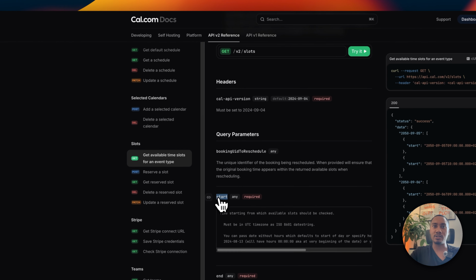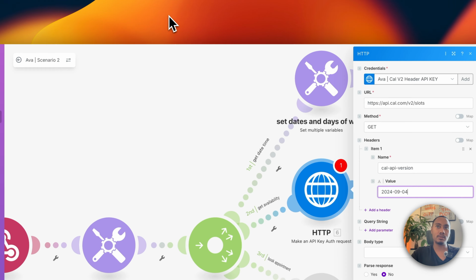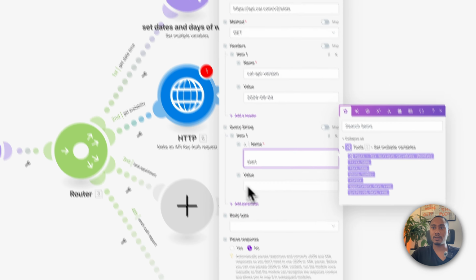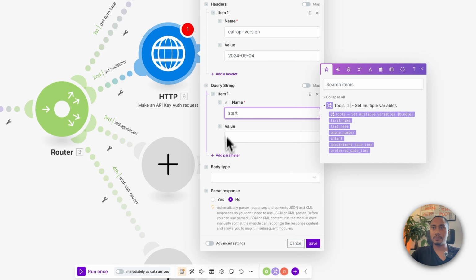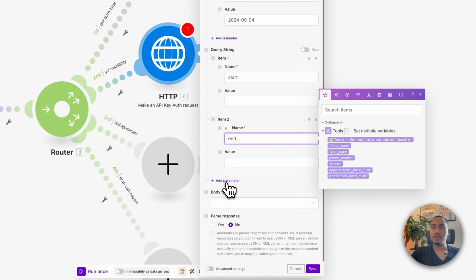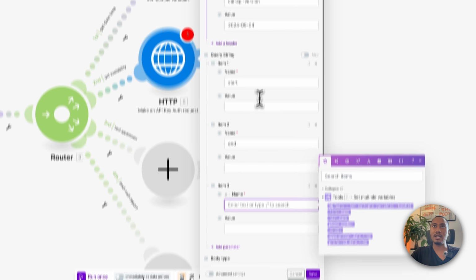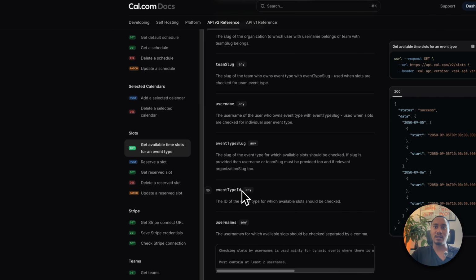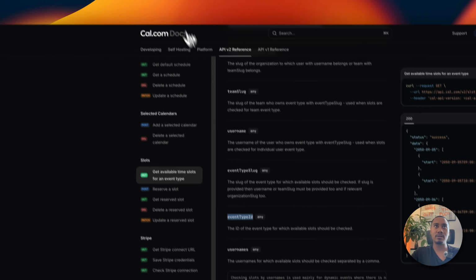So here in query string, we're going to add start. Let's also add an end. And then we also need event type ID. And we need to make sure that we add it in exactly how they've stated it here.